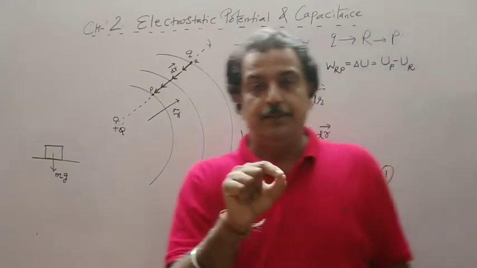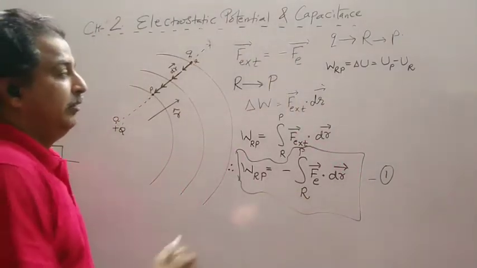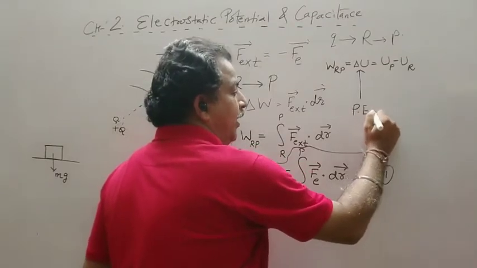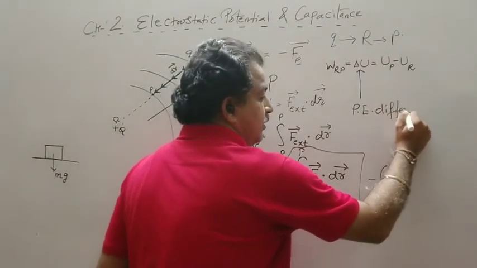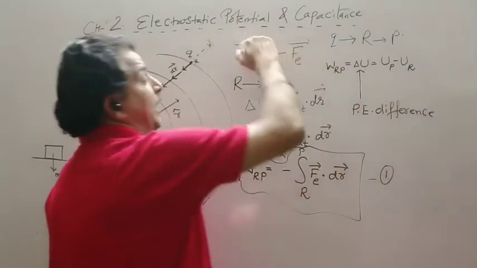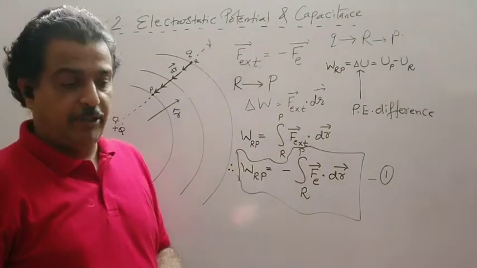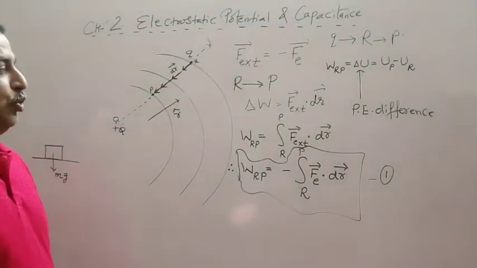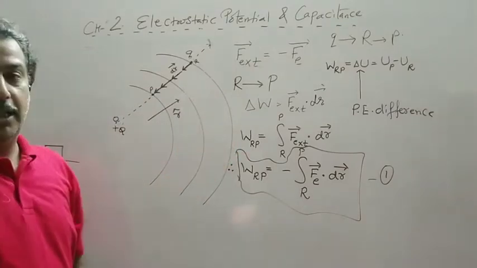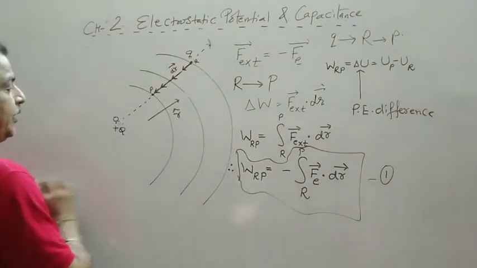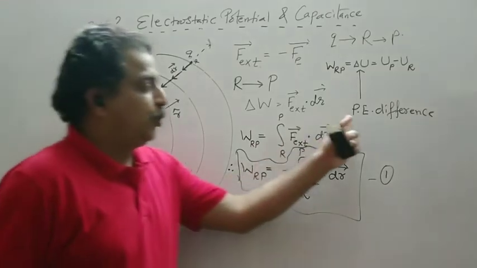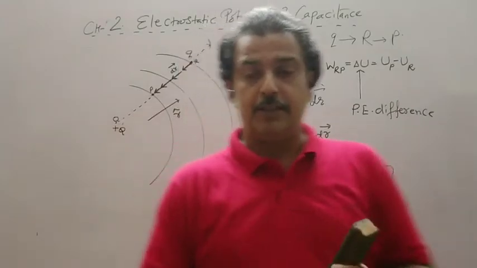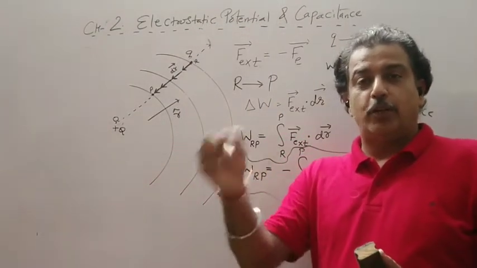This work done against the source will give rise to a potential energy difference, or the complete name is electrostatic potential energy difference. So this is the work done against the electric force. So what is potential energy difference? Now if we need to define potential energy difference, simply it is the work required to be done.